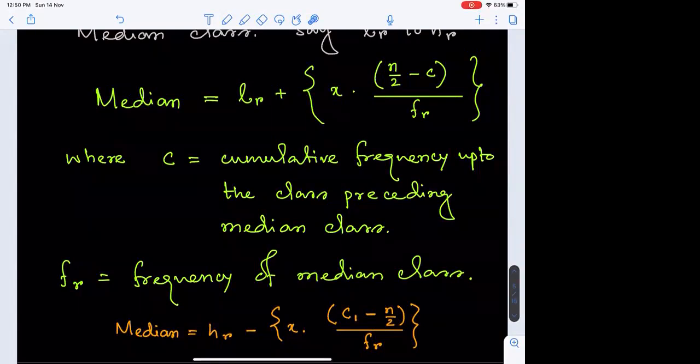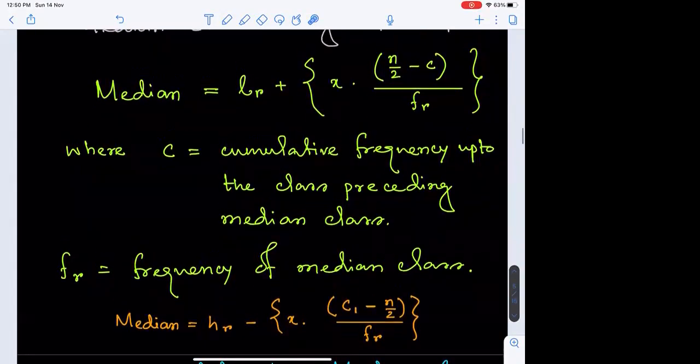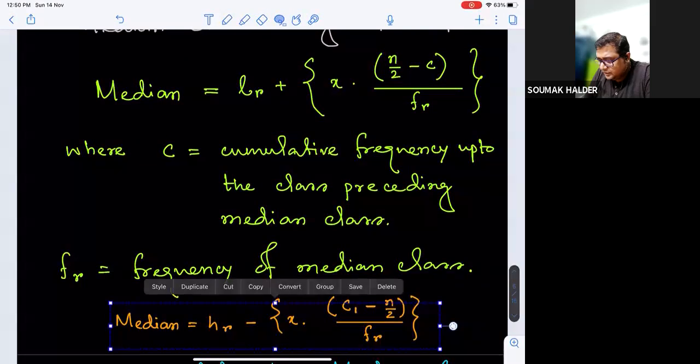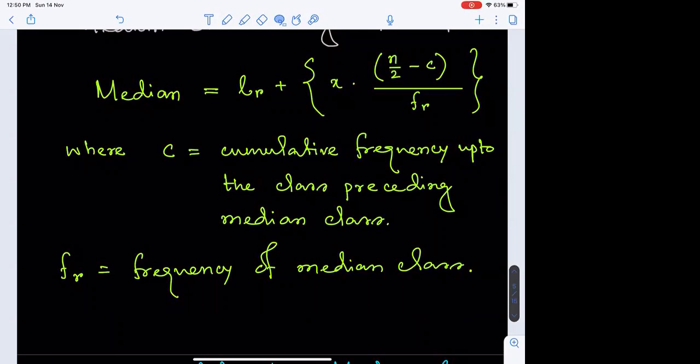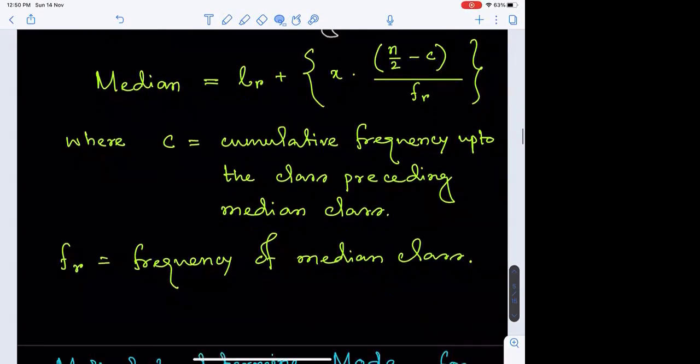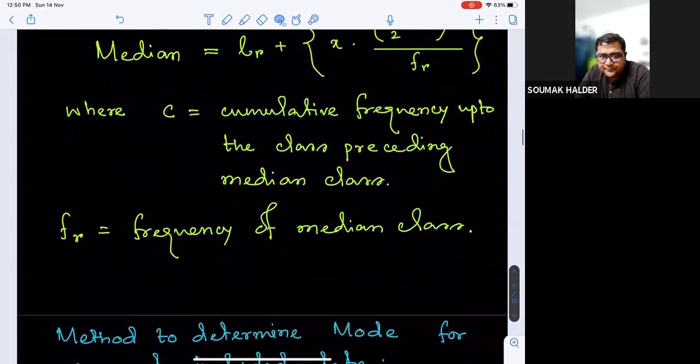Yes, sir. Sir, can we involve the class average of the next class, the class next to the median? That won't be right because it might deviate you from the actual data. The next class might have deviated on a larger scale. Okay. Is it clear up to that?